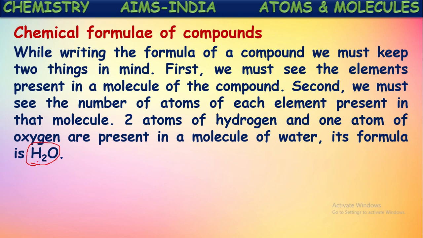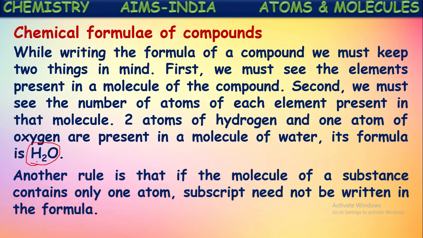So in this way, the chemical formula of a compound can be written by observing these two points. First, we have to identify which elements are present in that compound, which elements are combined to form that compound, or how many kinds of elements are present in that compound. Second, how many atoms of each element are present is to be found. So if you know those two, we can write the molecular formula of that compound. Okay.